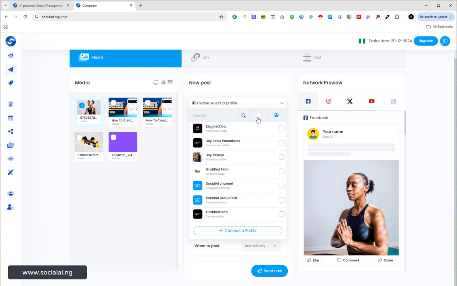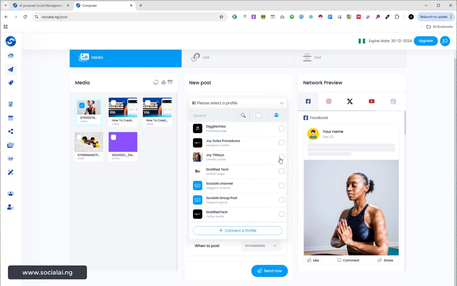If I have a particular content and different social media platforms like Facebook page, Instagram, LinkedIn, Twitter, and I want to spread this content across all these platforms, I don't need to go to each of these platforms one after the other and post them one by one. That won't be easy for me, and I'm going to get tired easily.